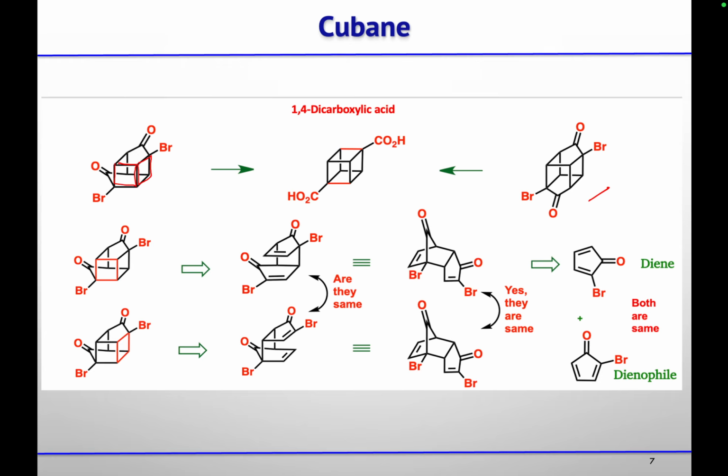Now, if we take this precursor as our starting material and try to write the retrosynthesis, we can break one of the four-membered rings to get it from this diene precursor. If we take this front four-membered ring and cleave this bond here, then we can get this molecule by doing a 2 plus 2 cycloaddition reaction on this diene precursor.